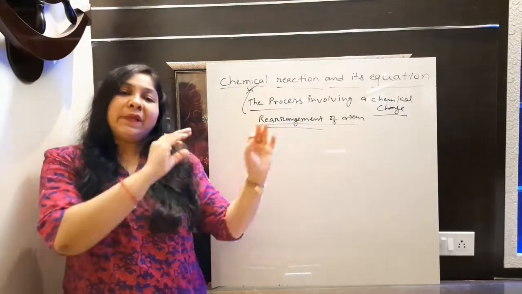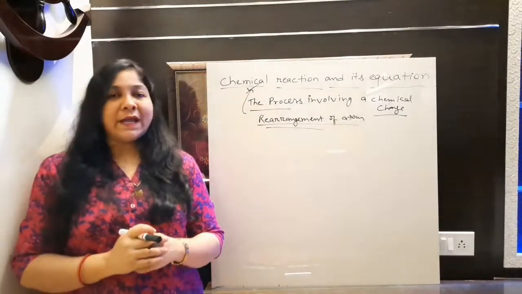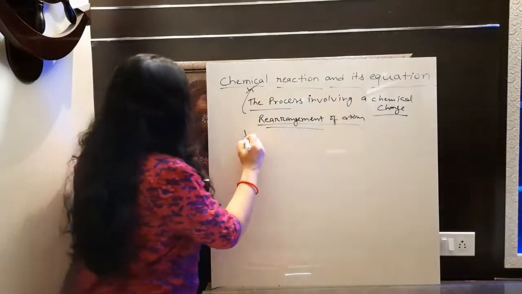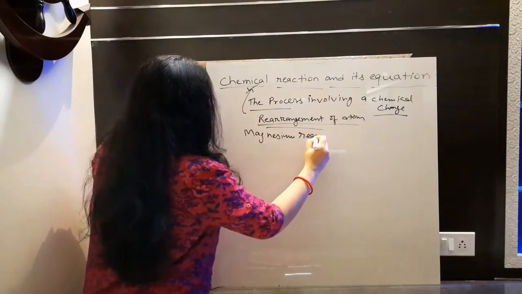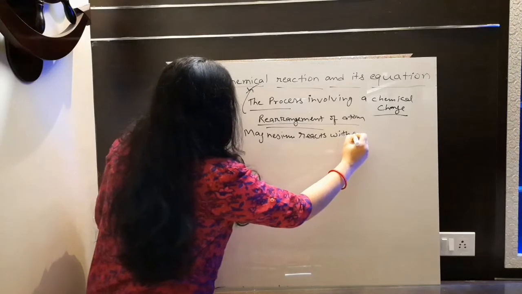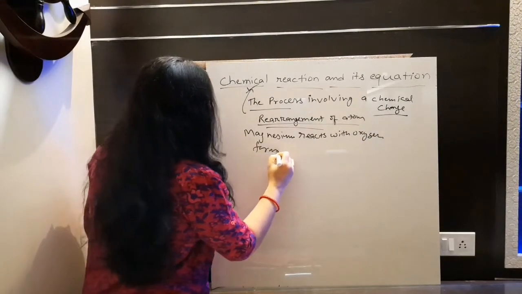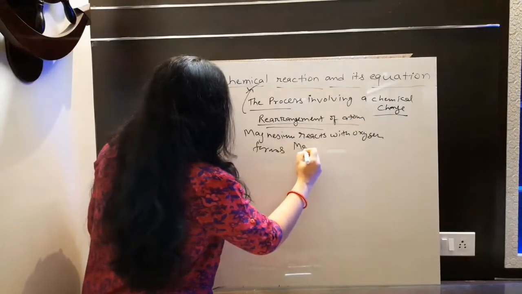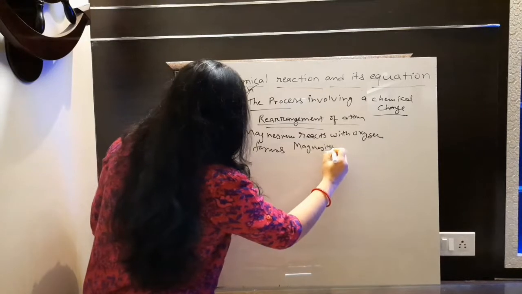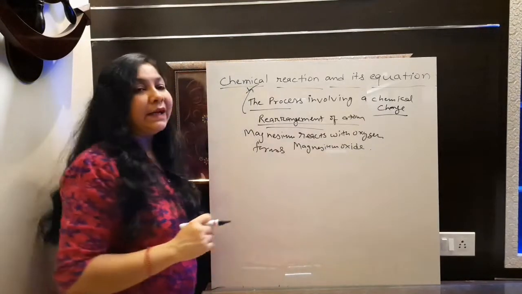We can write it like this: magnesium will react with oxygen and will form what? Magnesium oxide. That I am going to write here. Magnesium reacts with oxygen, forms what? Magnesium oxide, right? Magnesium oxide. This is the way that you can write here.